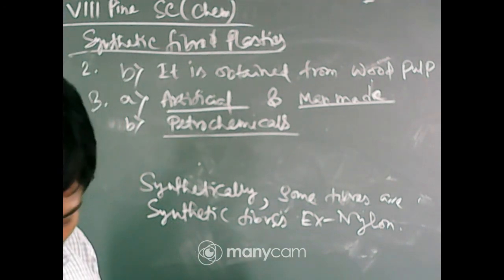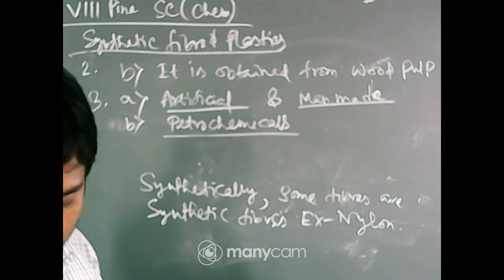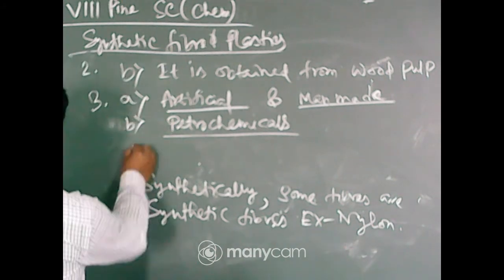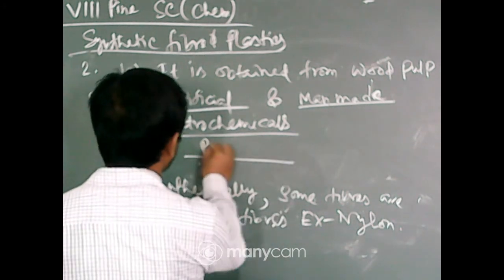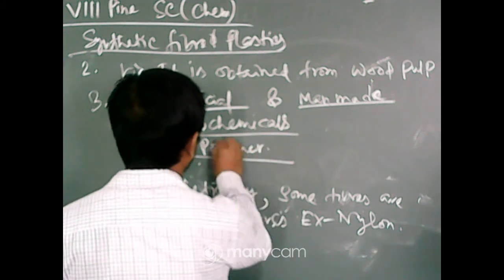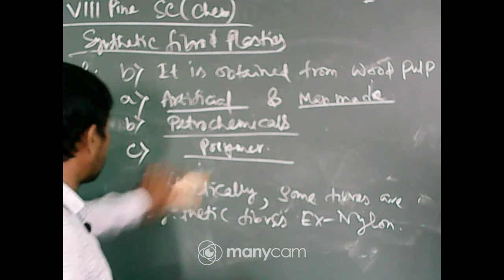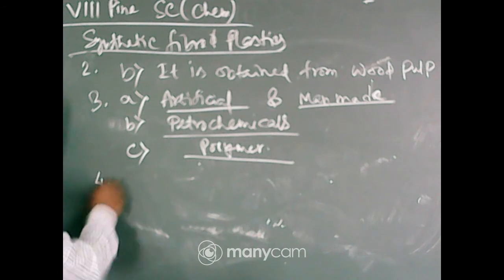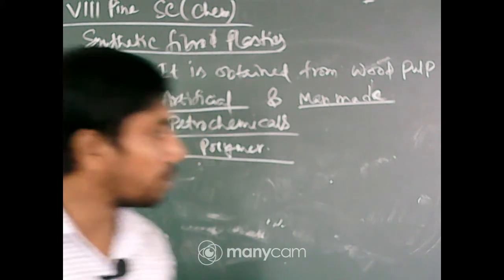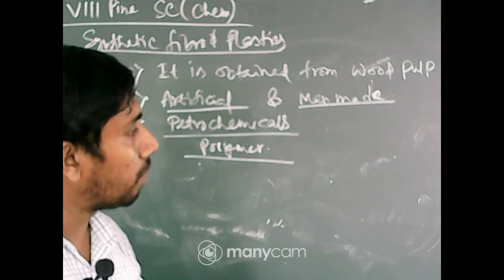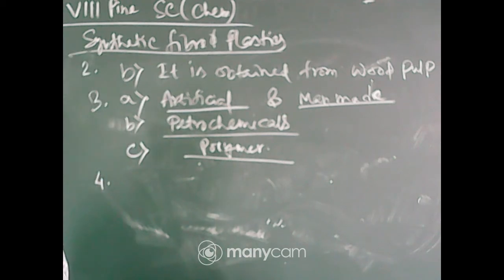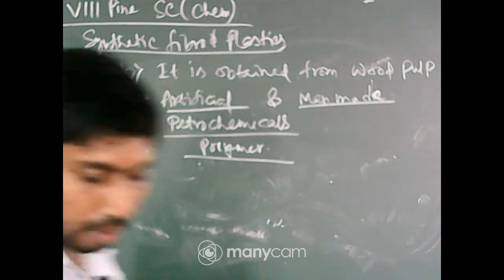Next, question number 3b. Like synthetic fiber, plastic is also a dash. Number C, plastic is also a polymer. Very simple answer. Now, question number 4, complete this part. Yes, polymer, polymer, polymer, correct. Now, coming to question number 4: give examples which indicate that nylon fibers are very strong.